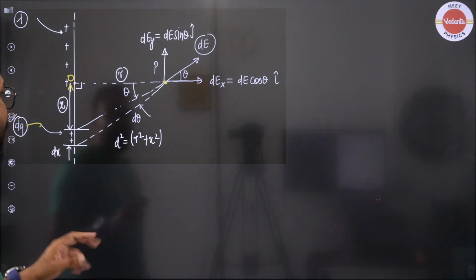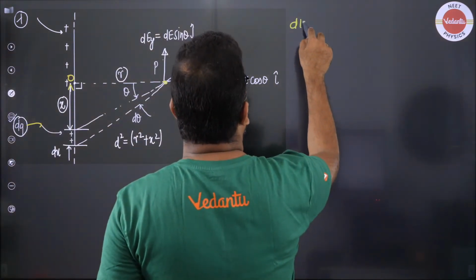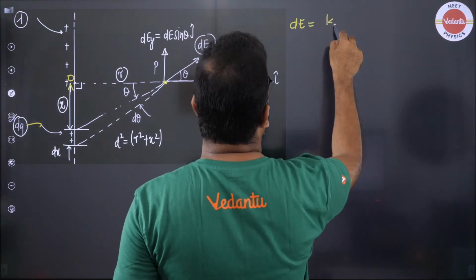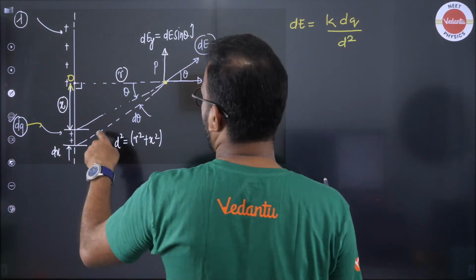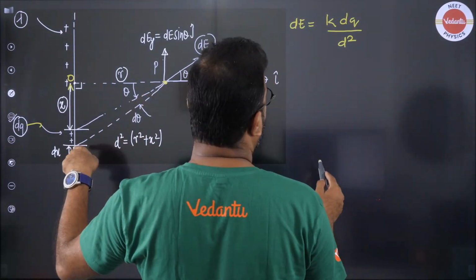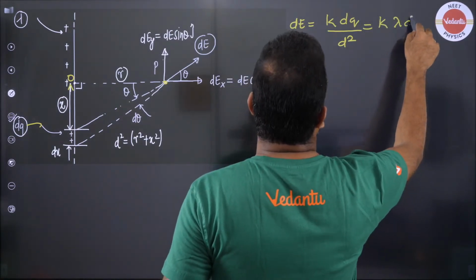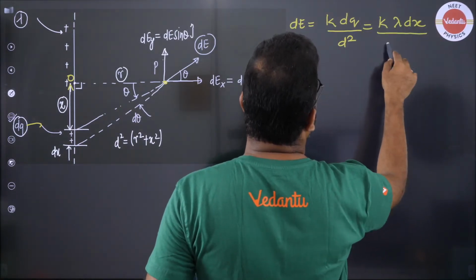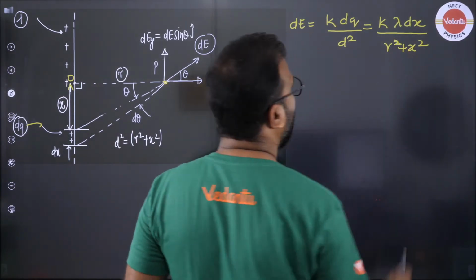We want to find out the net electric field. So first of all, if we want to write down dE, it is going to be k dq by d square. This is the distance d square. I can write down dq as lambda dx, and d square as r square plus x square.